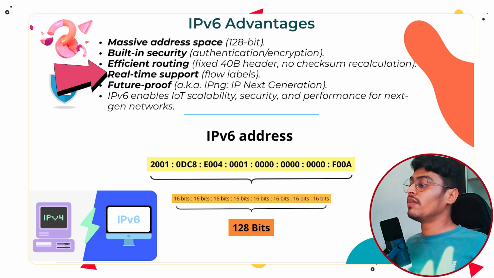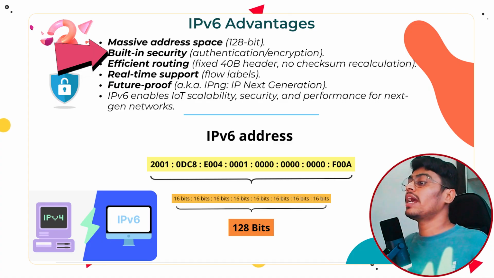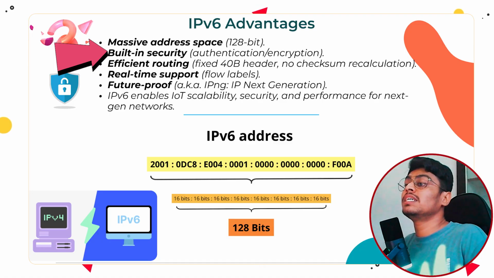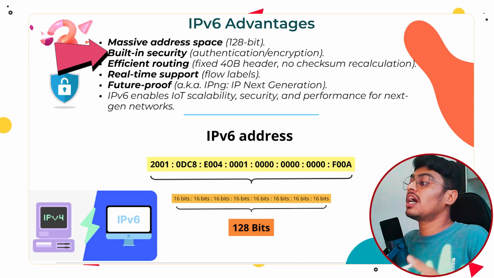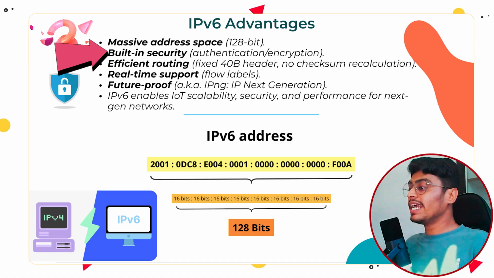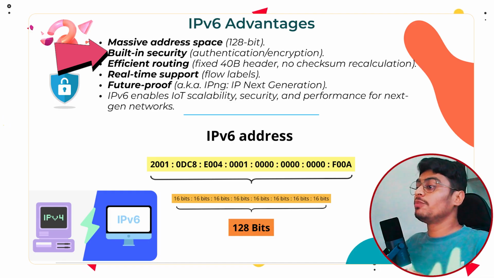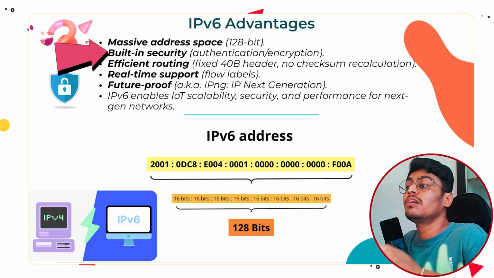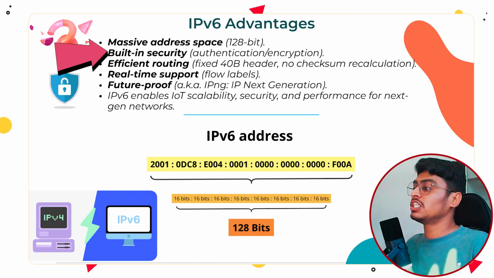Now the next advantage is authentication. IPv6 has built-in support for message authentication, ensuring messages are from legitimate sources. Next advantage is encryption. IPv6 can encrypt messages at the network layer itself, providing better security.